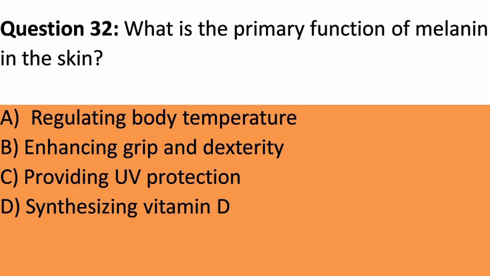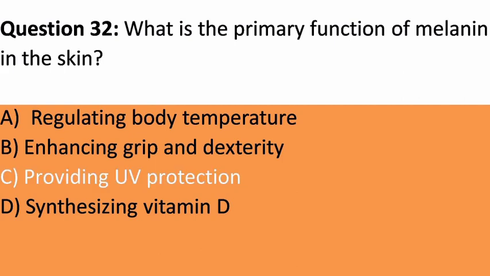Question 32. What is the primary function of melanin in the skin? A. Regulating body temperature. B. Enhancing grip and dexterity. C. Providing UV protection. D. Synthesizing vitamin D. Answer. C. Providing UV protection. Explanation. Melanin provides protection against UV radiation by absorbing and scattering UV rays, thus reducing the risk of DNA damage.